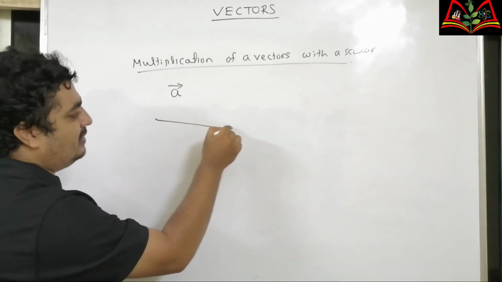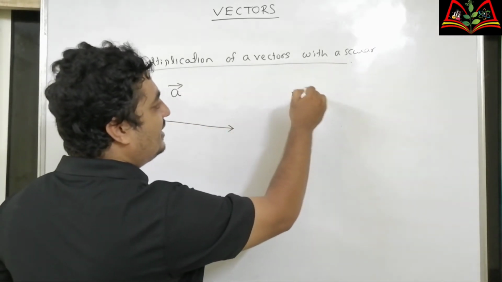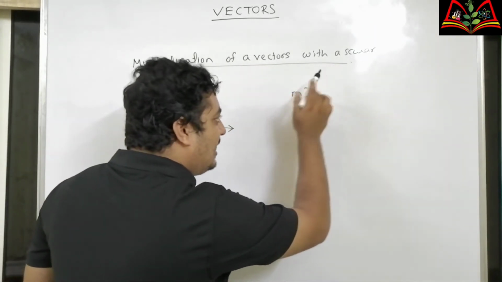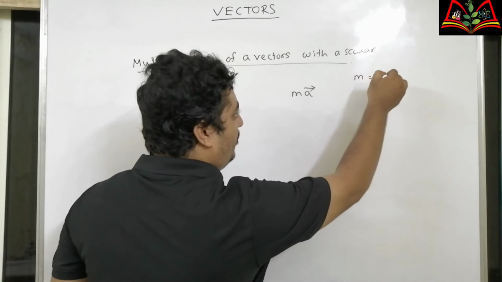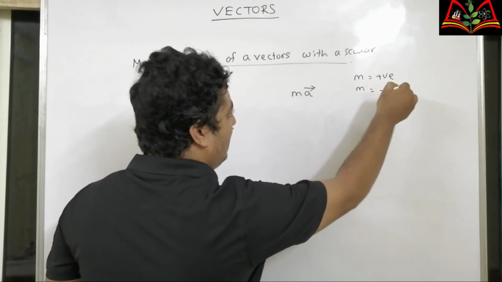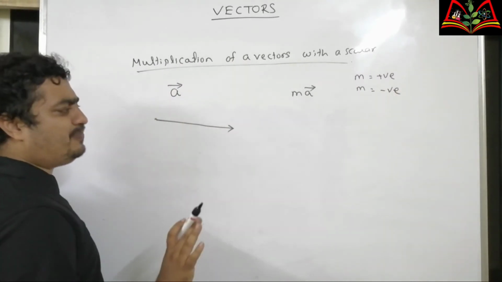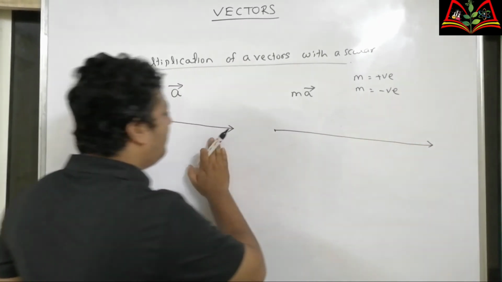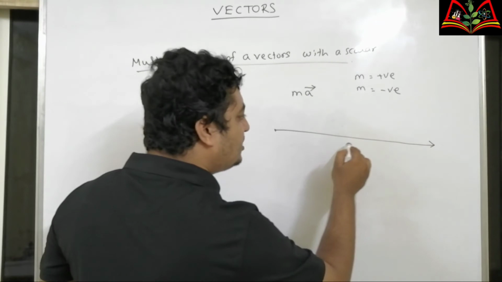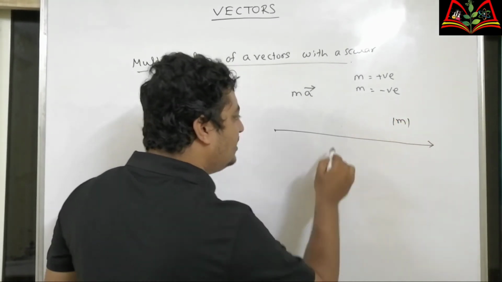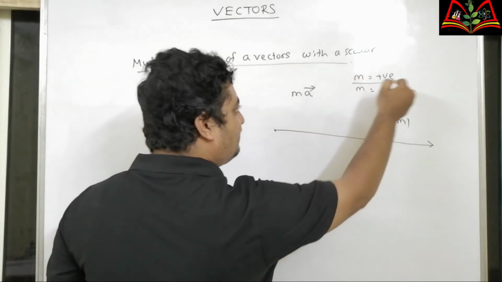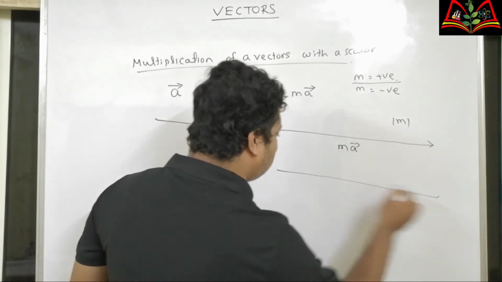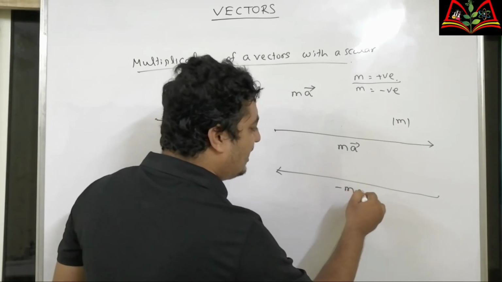Now I have to find a vector MA. There are two possibilities, M is positive or M is negative. In both cases the magnitude of A becomes mod of M times. If M is positive, direction remains same. If M is negative, direction is reversed.